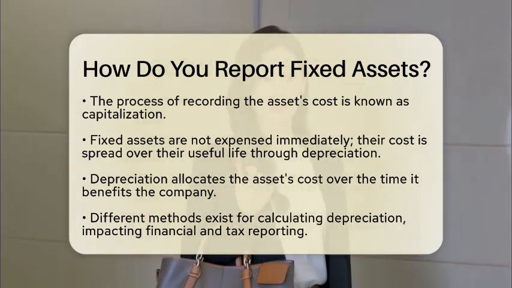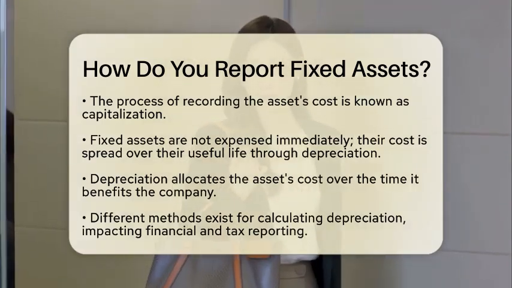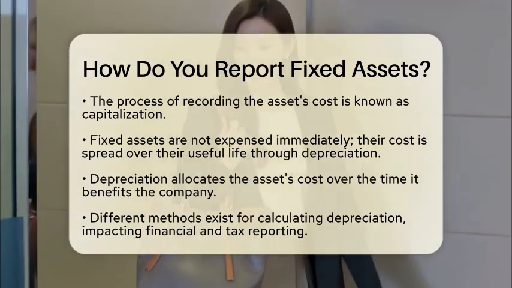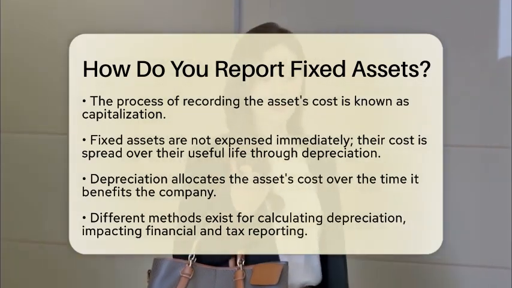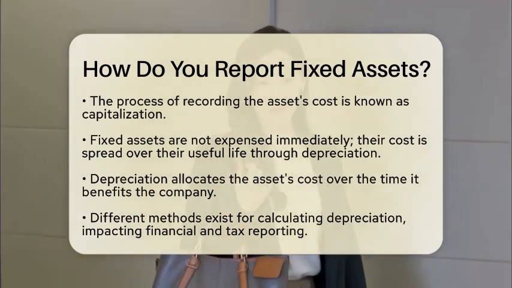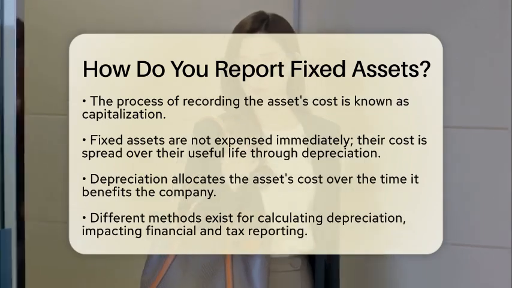The straight-line method is the simplest, where the same amount is depreciated each year. Then, there are accelerated methods, like the double declining balance method, which allows for more depreciation in the early years. Another method is the units of production method, where depreciation is based on how much the asset is used.